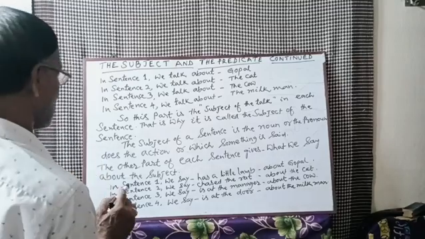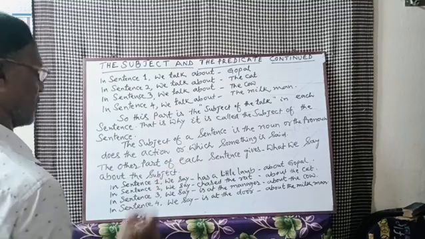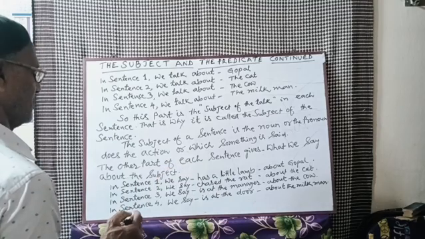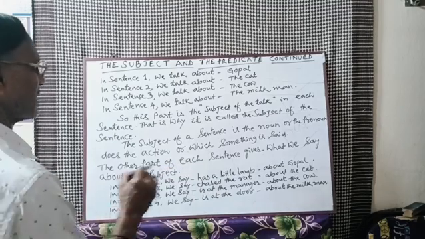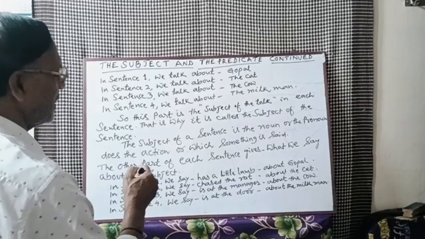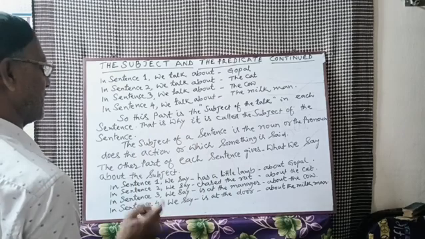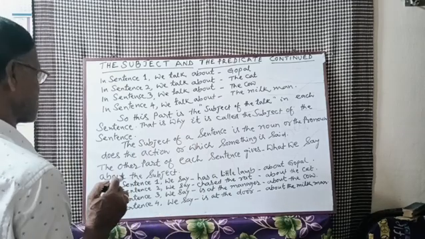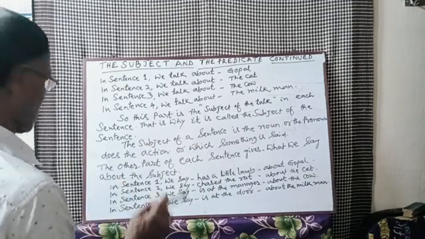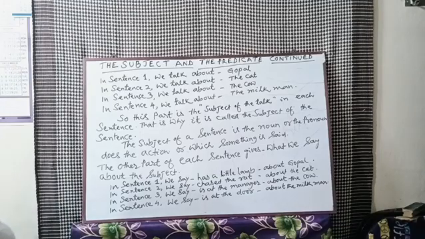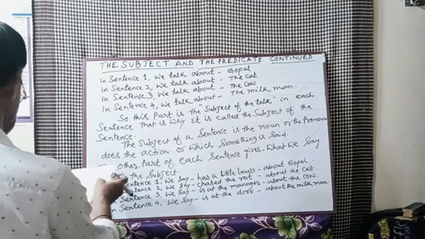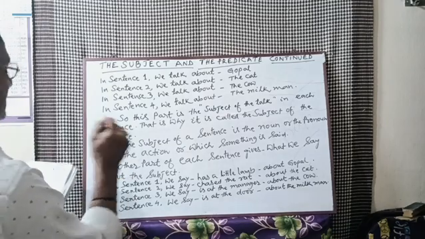In sentence 4, we say is at the door. Is at the door. It is completely predicate. That means it is predicating about the milkman. That means the complete sentence is the milkman is at the door.